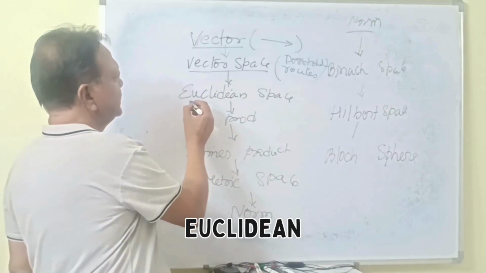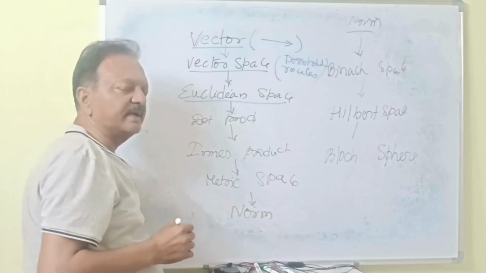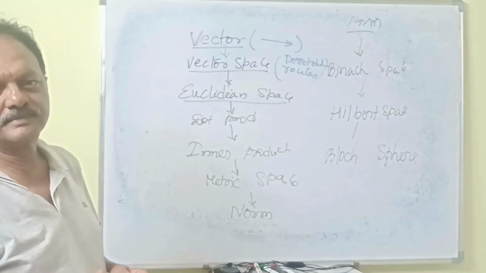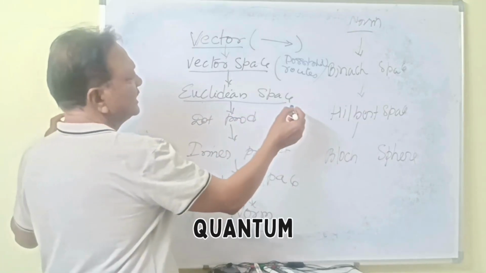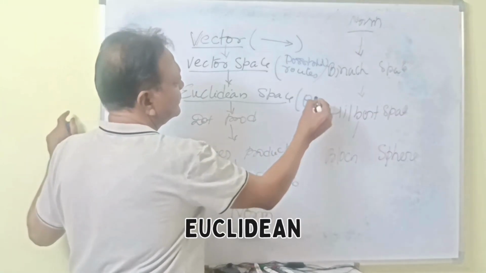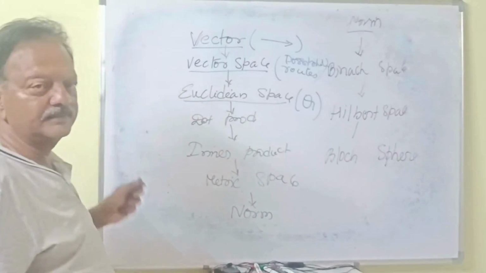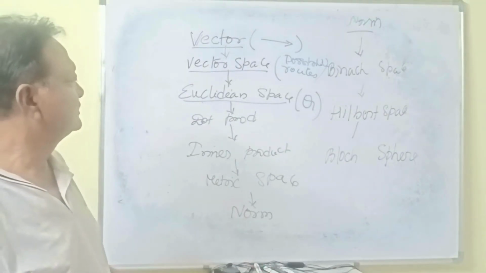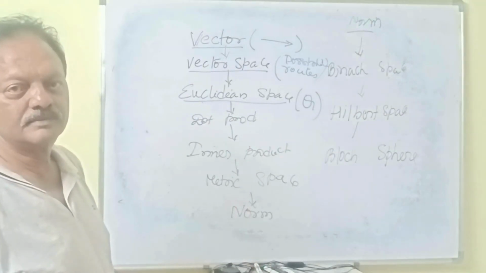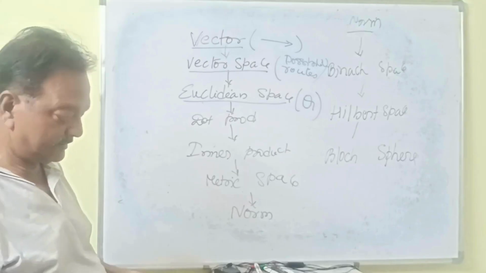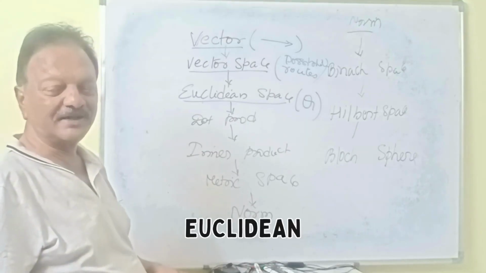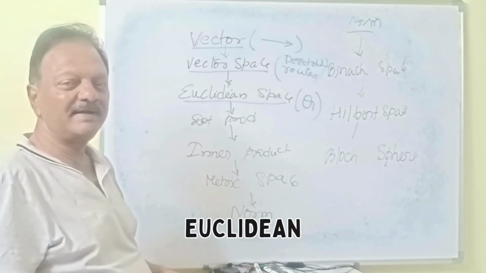Next comes the Euclidean space. What is Euclidean? Especially for the quantum base. Euclidean space. What quantum base? Can you recall? Memory?